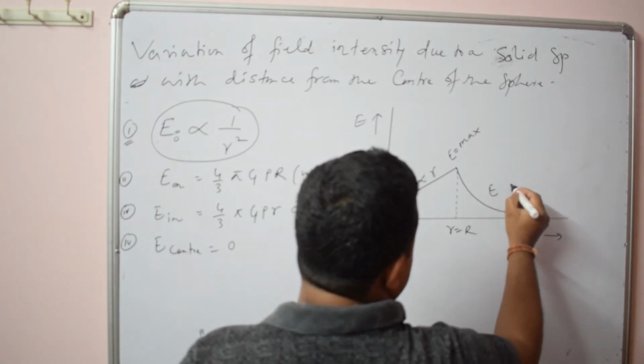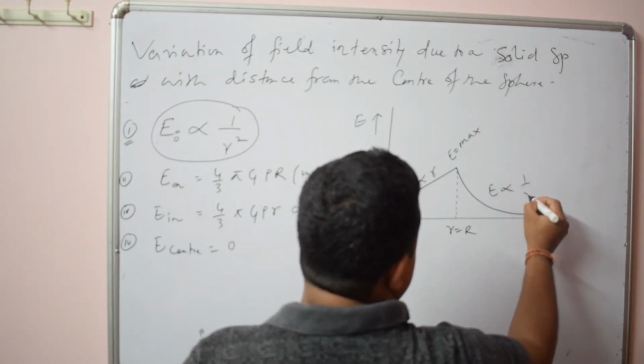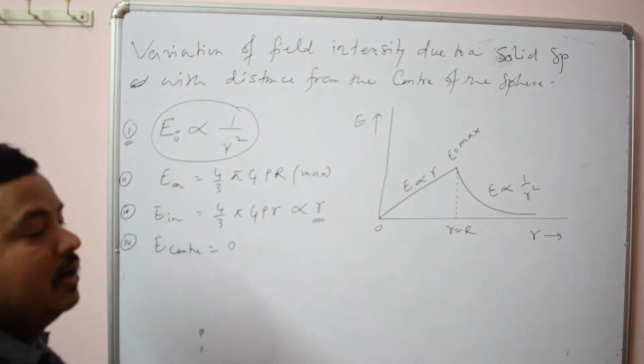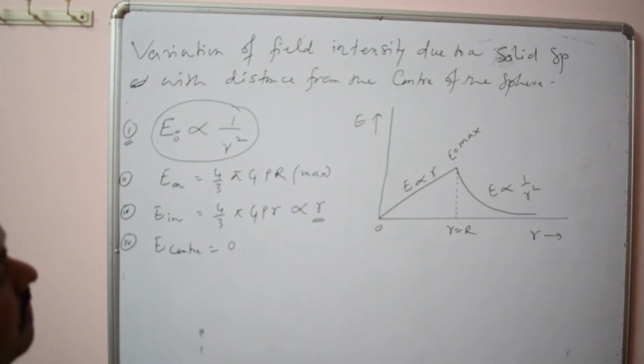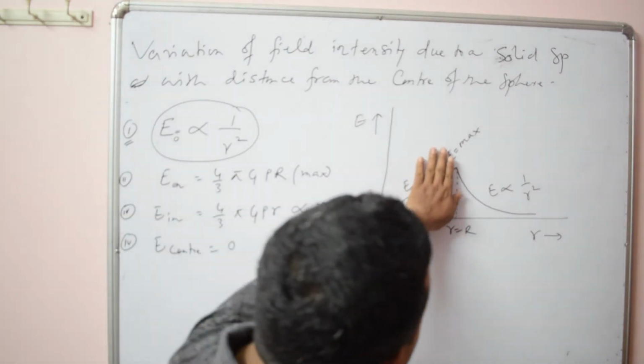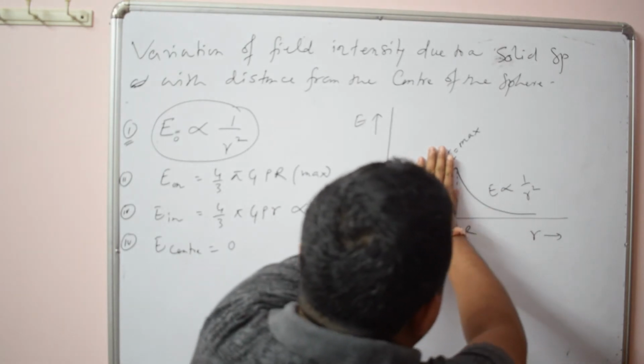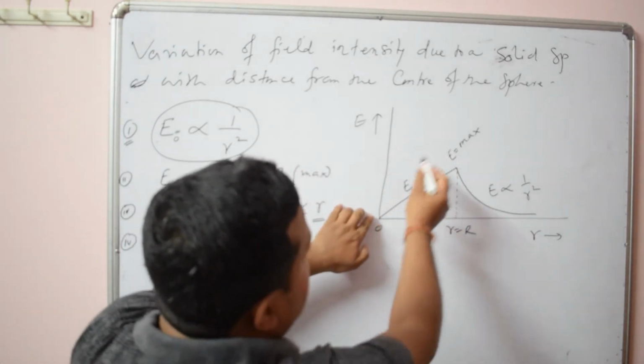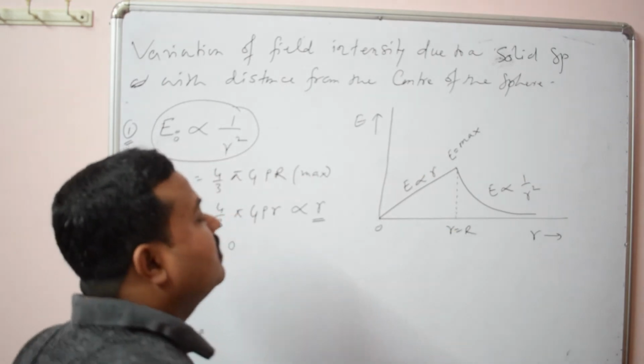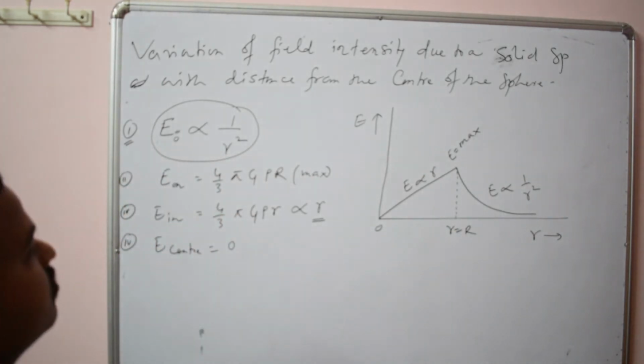Outside, E is proportional to 1 by r square. So these are variations of intensity due to a solid sphere. So you see the difference. For a spherical shell, only these portions, because inside it is 0, and for a solid sphere, this is the complete graph. So you have to see the variations of intensity due to both hollow sphere and solid sphere.